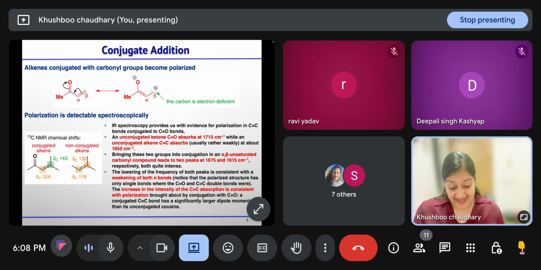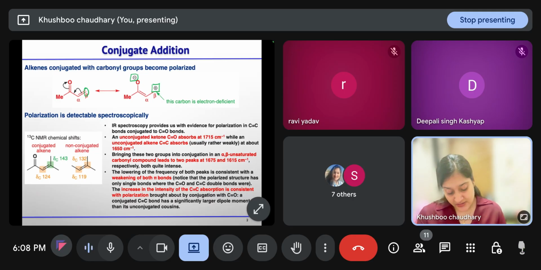So now our alkenes that are conjugated with the carbonyl compound become polarized, and they become polarized at the beta position. If we see the resonance structure of this alpha beta unsaturated compound, we will come to know that beta is having the positive charge and oxygen is having the negative charge, because of the electronegativity factors.